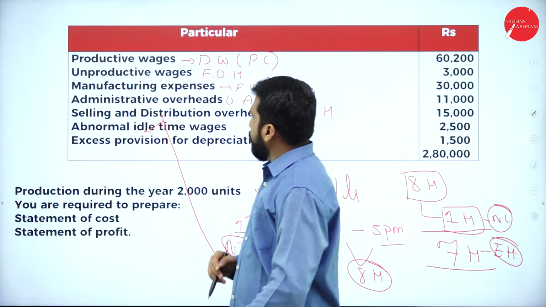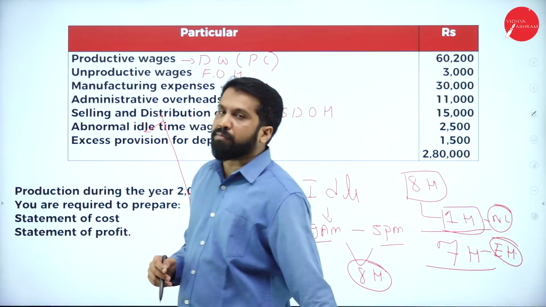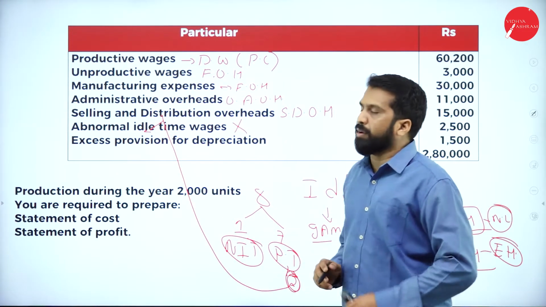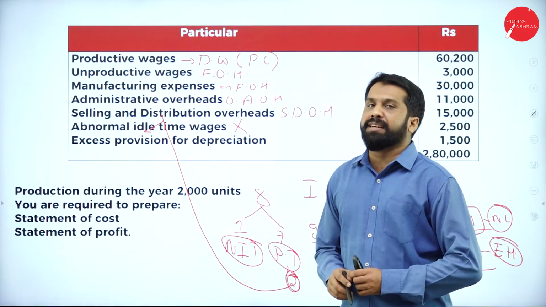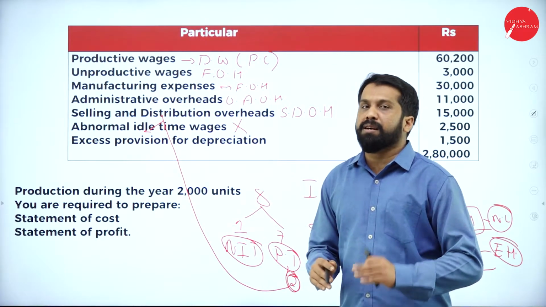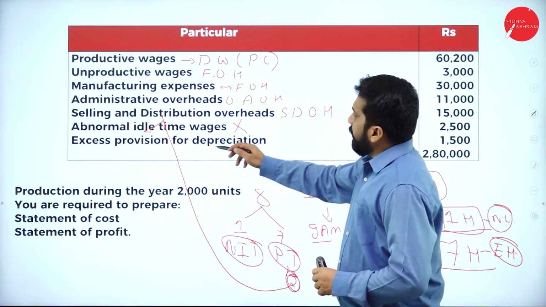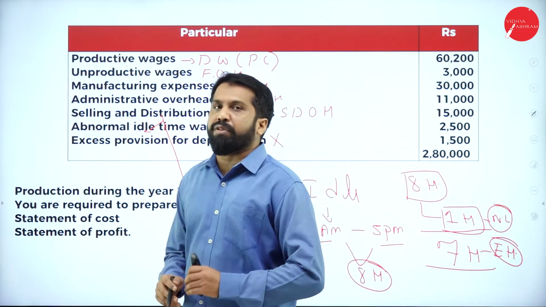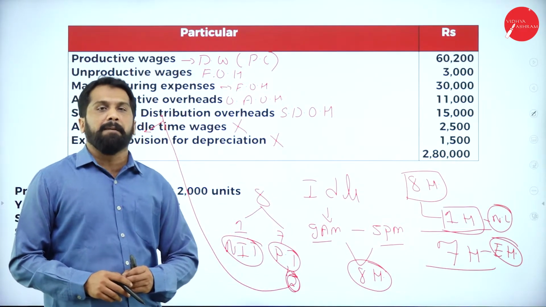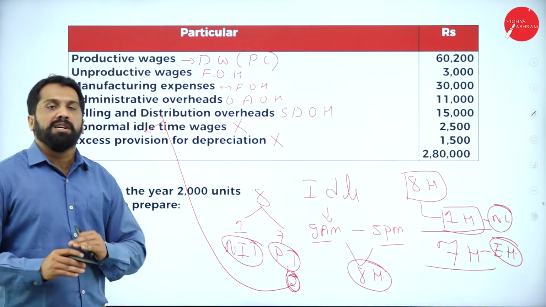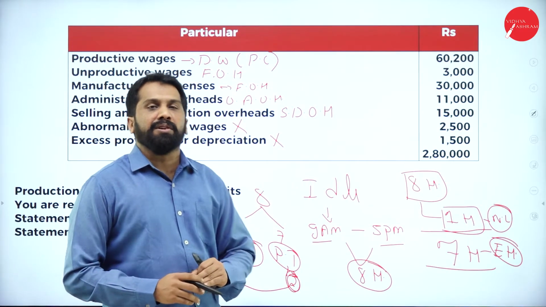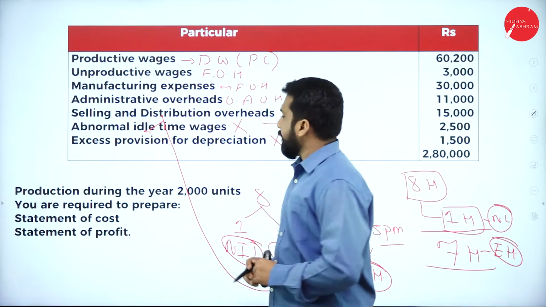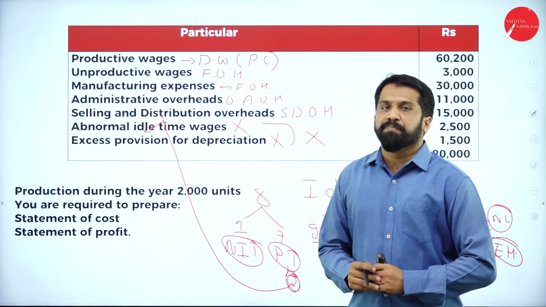Now, abnormal idle time is over. But what should we do with abnormal idle time? We are not supposed to take it. Why? Because these are all financial related items. It will not come under costing. Then excess provision for depreciation. These things will be done in the profit and loss account or your balance sheet. These are your financial items. We will not consider them under the cost sheet. Under the cost sheet, these two things will not come. Hope you understood up to this.